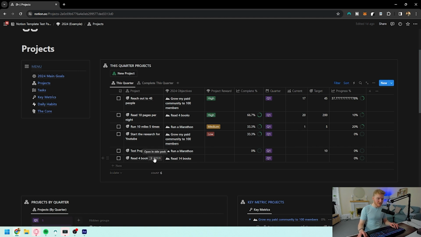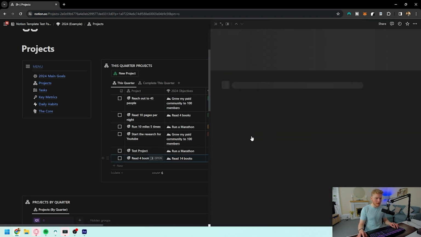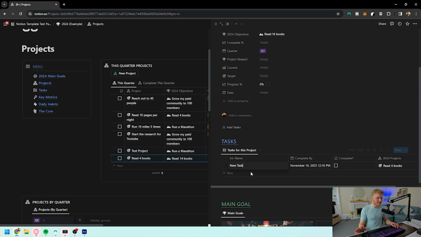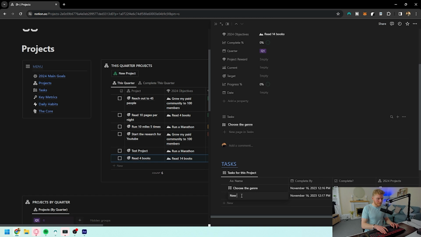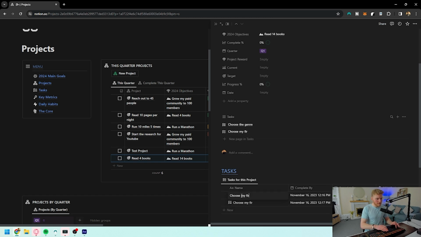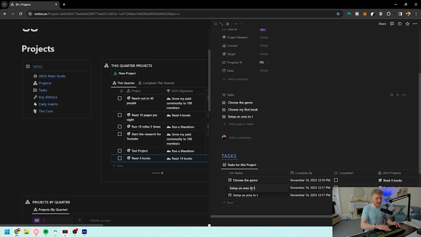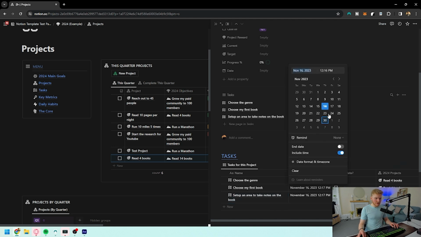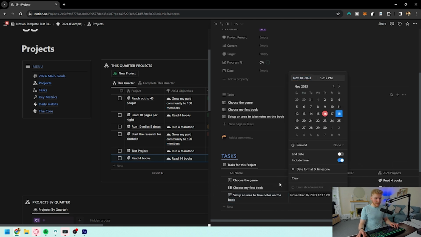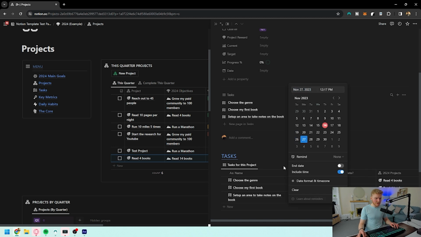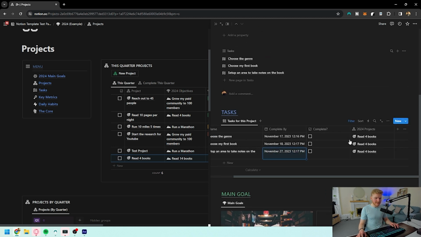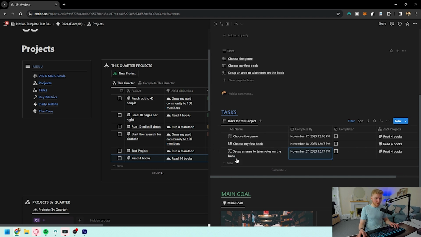Now, what I want to do is actually link some tasks that are related to reading the 4 books for this quarter. So the things I'm going to have to do is maybe choose the genre. I also want to choose my first book. And I finally want to set up an area to take notes on the book. And for these tasks, I actually want to do this by tomorrow. I want to do this by Saturday. And then Monday next week, I want to have an area that's actually doing it. And we can see that it's already related to reading the 4 books.